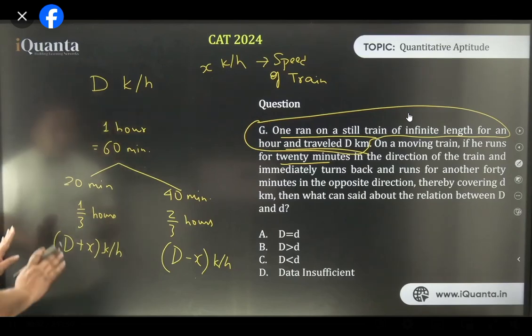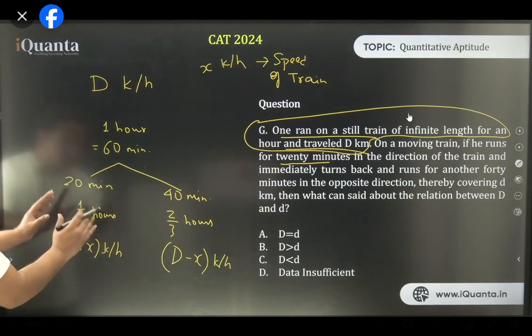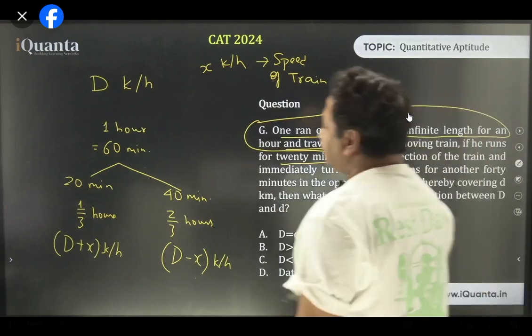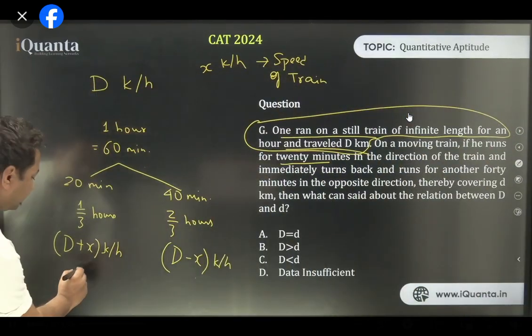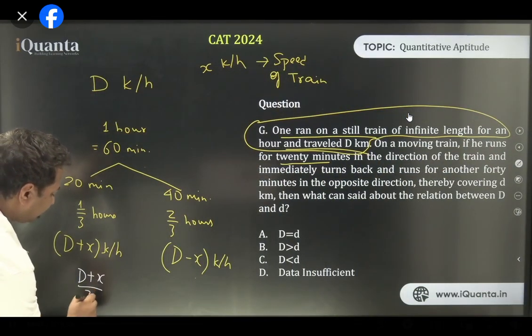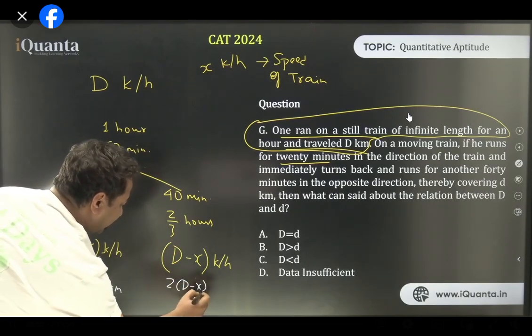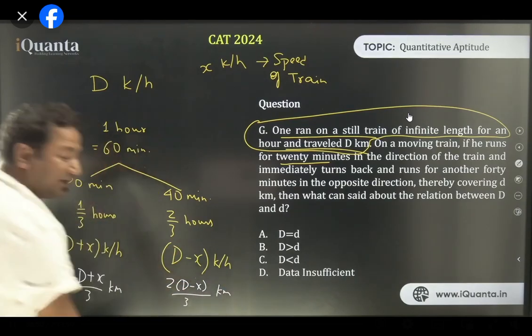Now, with this speed and this time, how much distance has he traveled? In the first 20 minutes, he traveled D plus x by 3 kilometers. And here he has traveled 2 times D minus x by 3 kilometers. Is that right?